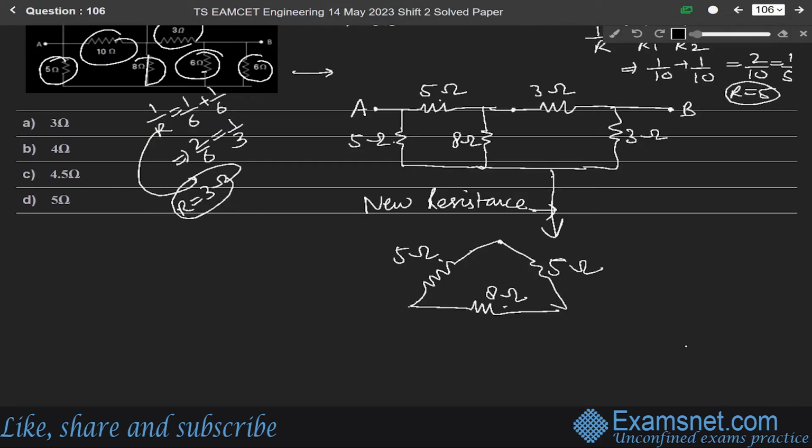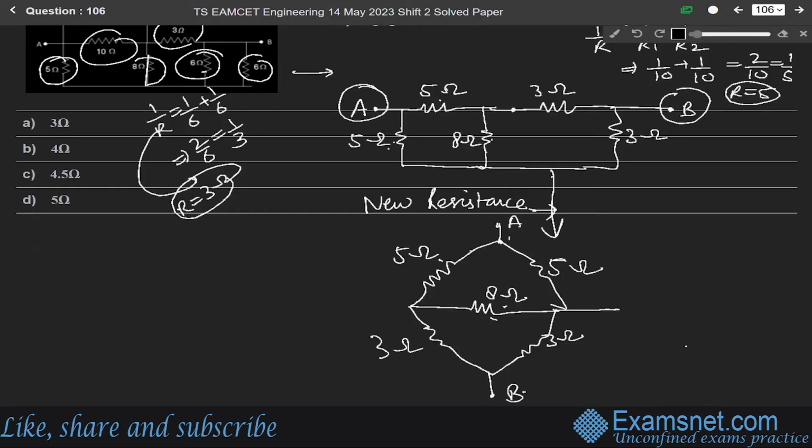Okay, and this is 3 ohm, this is 3 ohm, and this will be point B, and this will be point A. This 8 ohm is here, these 5 ohm are like this, and this 3 ohm are like this.